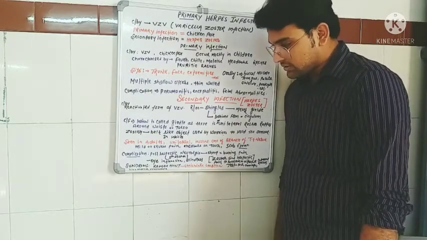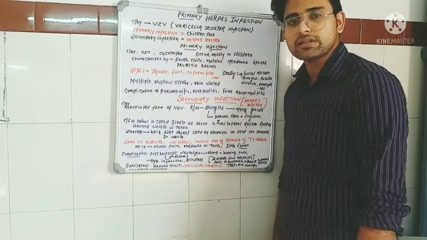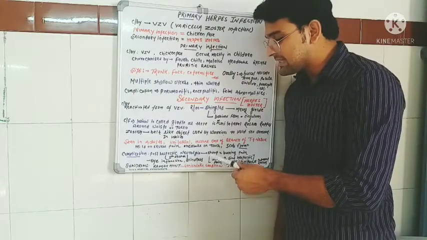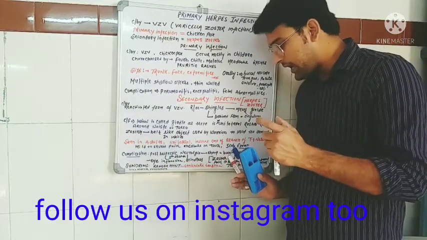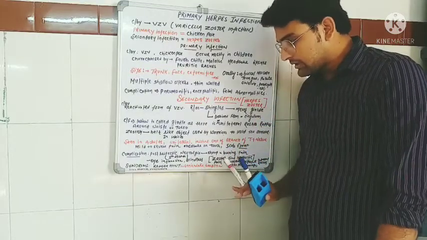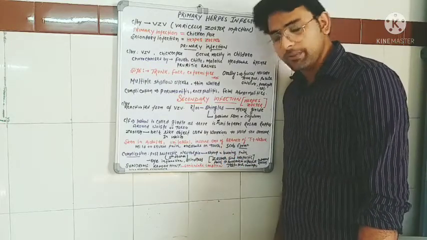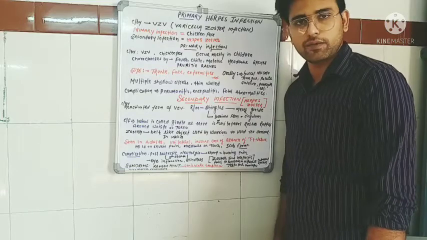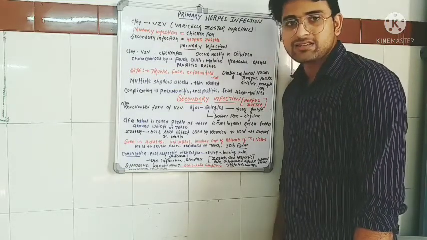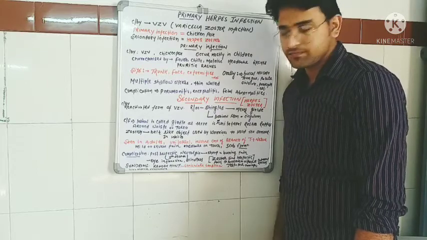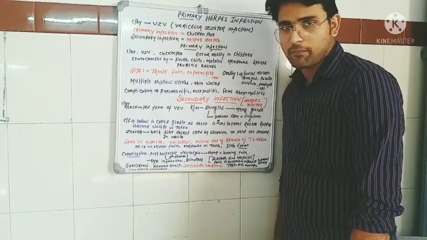Then the complications. The most common complication of this lesion is post-herpetic neuralgia. This post-herpetic neuralgia is a sharp, shooting, burning pain that generally occurs in the 5th decade of life. There can be complications in the eye as the trigeminal nerve branch is involved: inflammation, blindness, and there can be necrosis of the bone also.